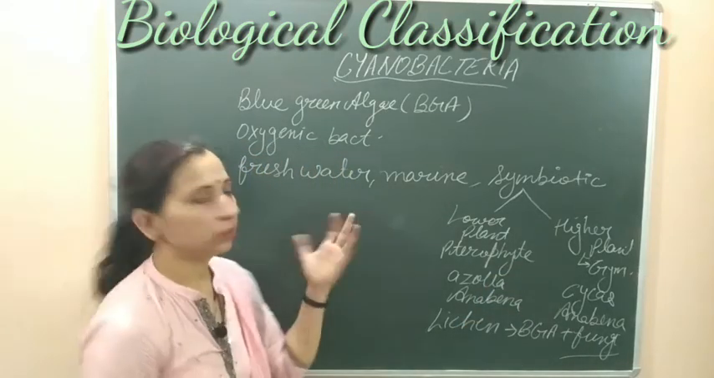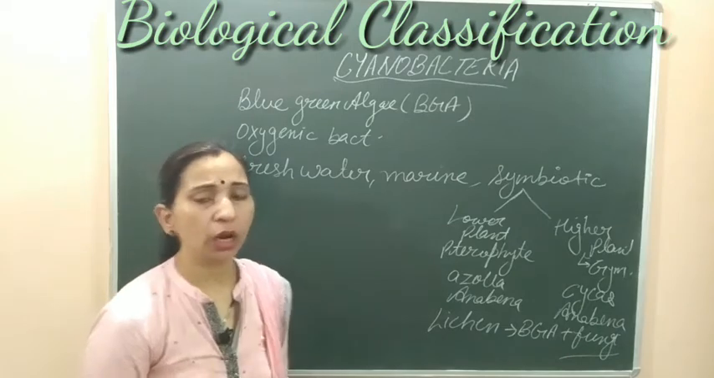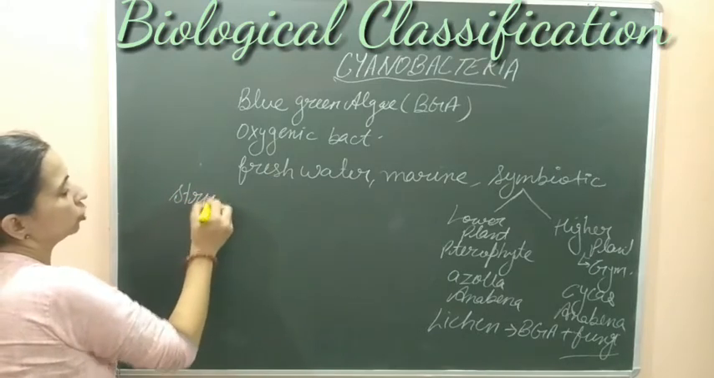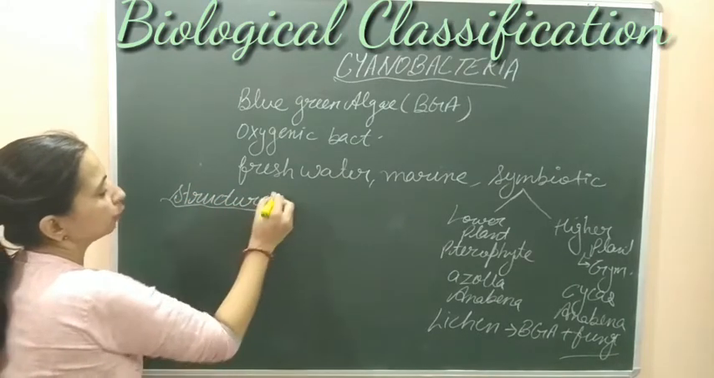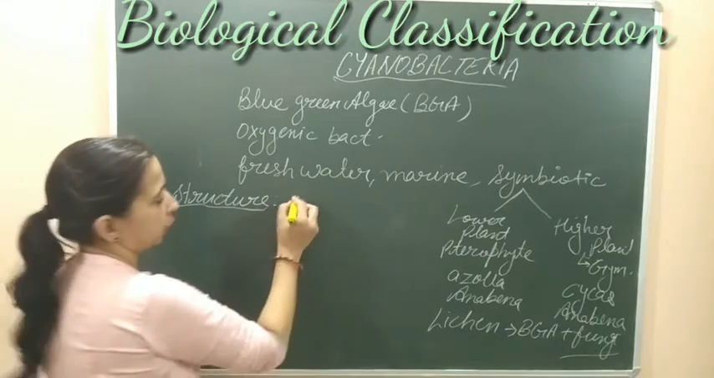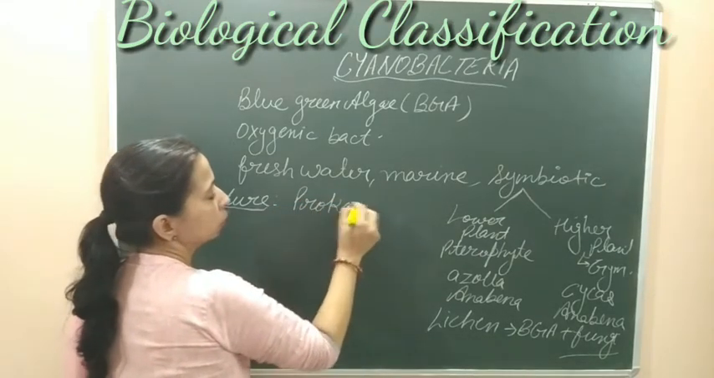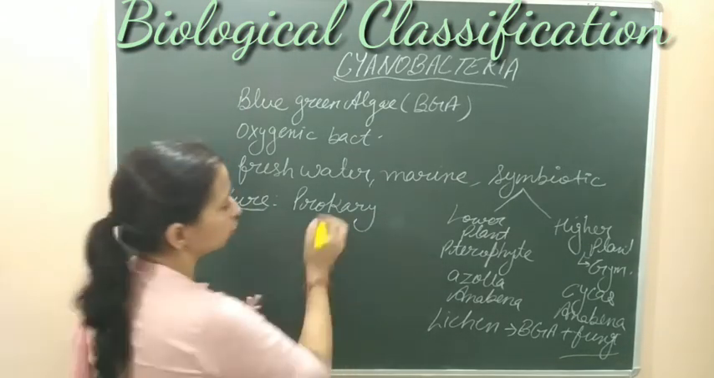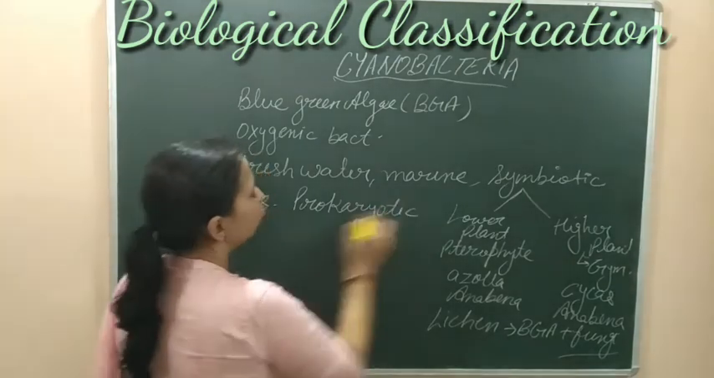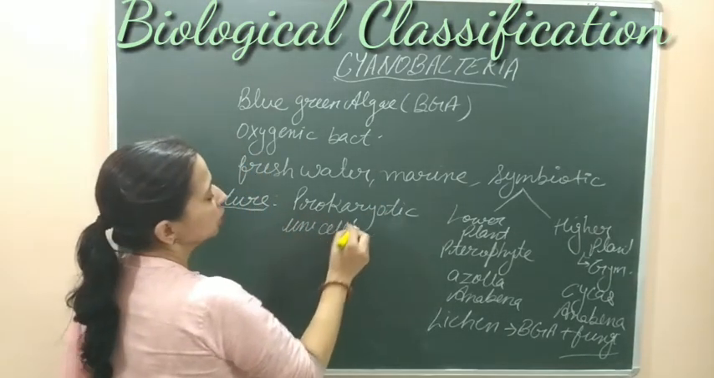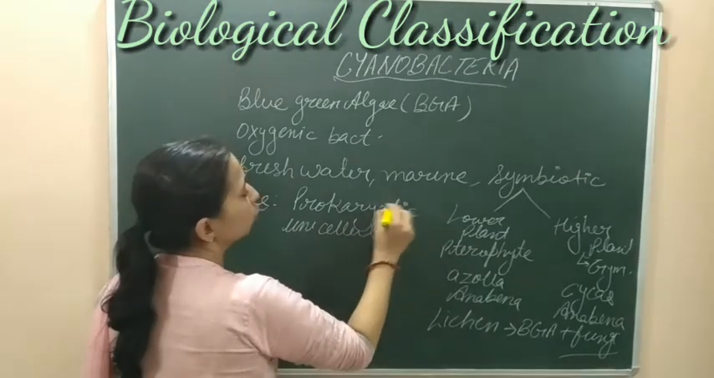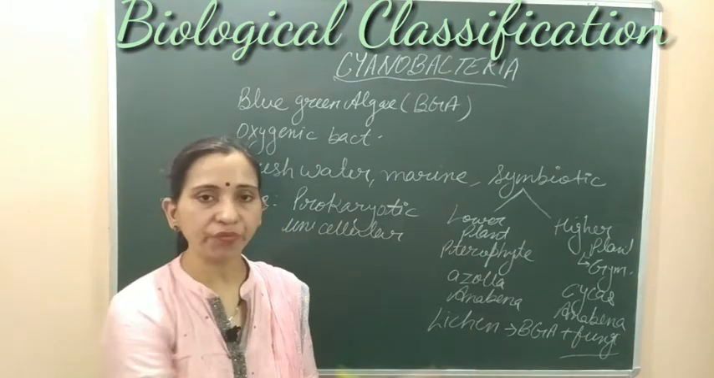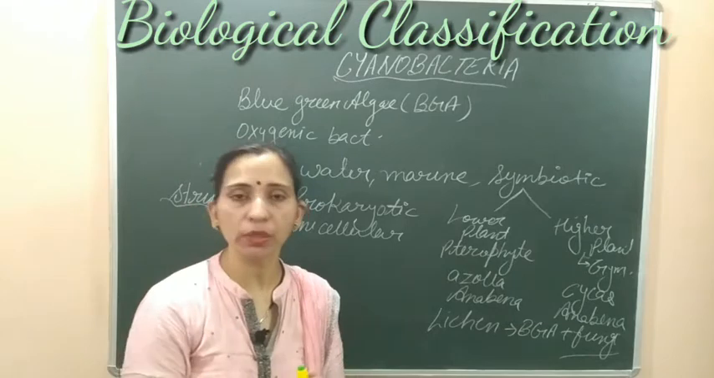Now let's start the discussion on their structural organization, how the structure of these bacteria is. If we talk about the structure, these bacteria are prokaryotic single-celled organisms. As we are discussing kingdom Monera, we know that in kingdom Monera all the organisms are prokaryotic. So these are prokaryotic unicellular organisms. These bacteria are somewhat different in some ways. They are very different from the normal or true bacteria.